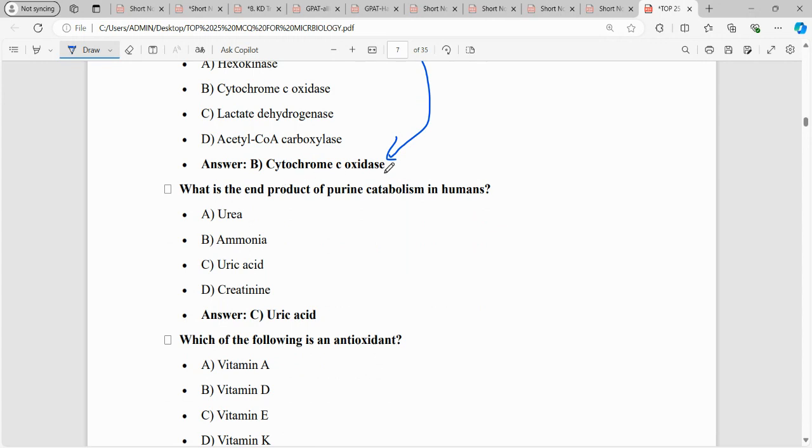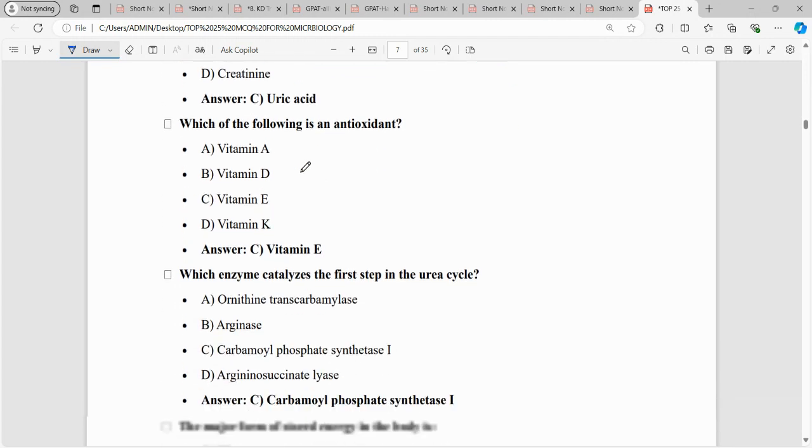So purine catabolism end product is uric acid, and if this purine catabolism is altered, the uric acid is deposited and it leads to arthritis, gouty arthritis.